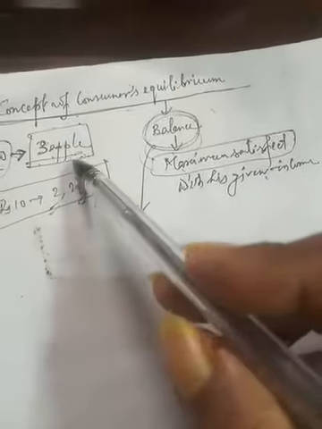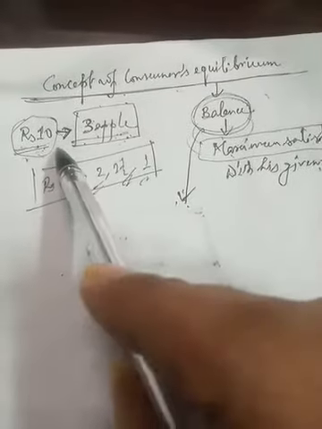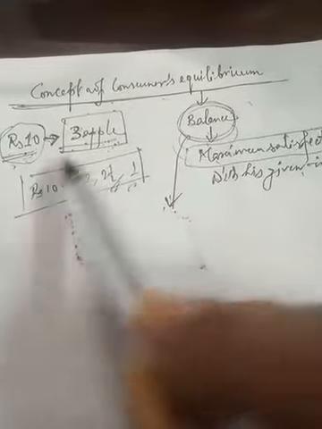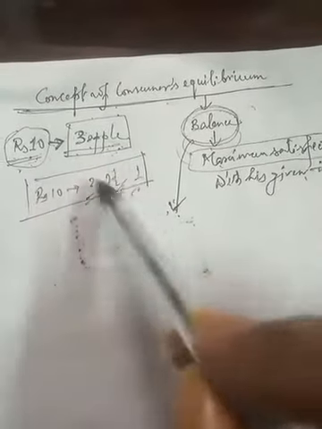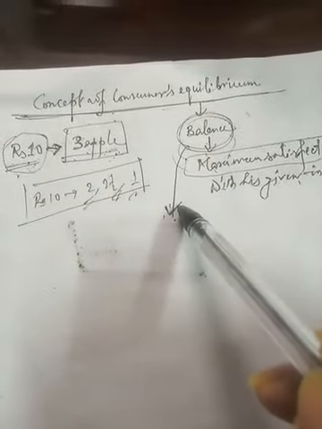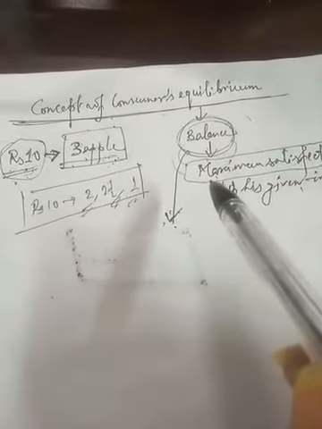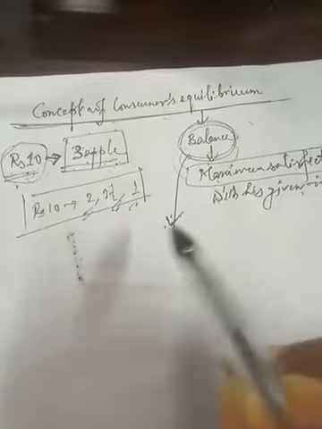Why? Because he understood that by giving less money he will get maximum satisfaction. That is why it states that he feels no necessity to change his behavior as long as circumstances remain unchanged.